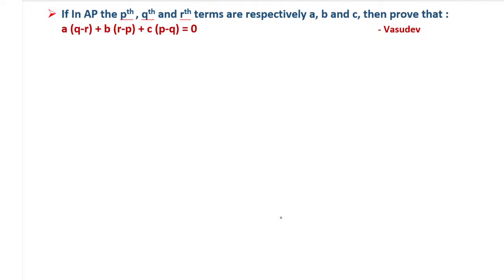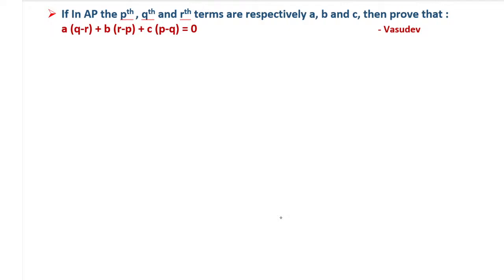I have taken this as the second question because it is very important and it will come for 3 or 4 marks. Here they have told you to prove that. This is a CBSE question, and it is an interesting question also, because the question we have now cannot be proved directly. We have to use the terms, substitute and find it. That's why I have taken this second. All of you concentrate here. Very important question for you.